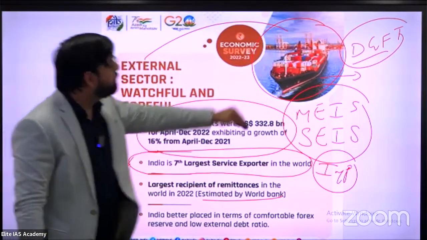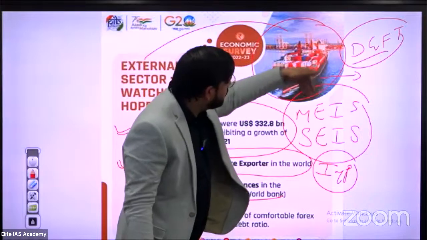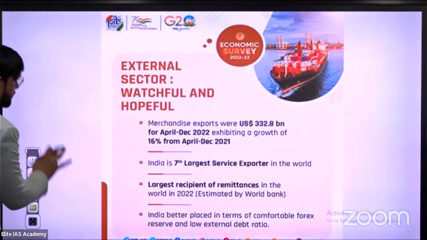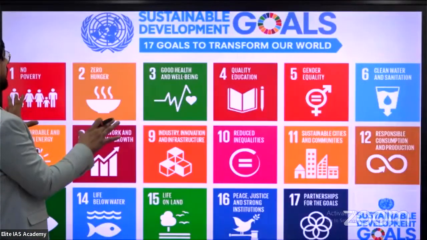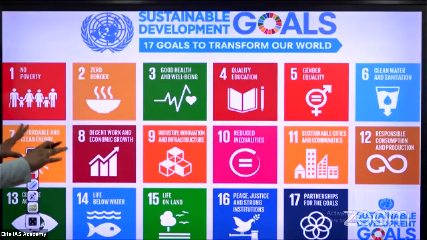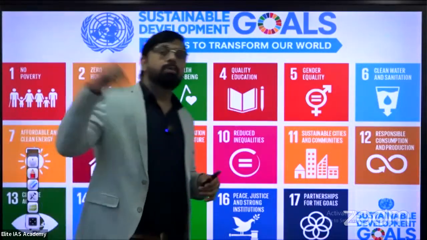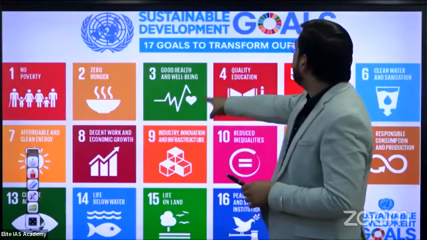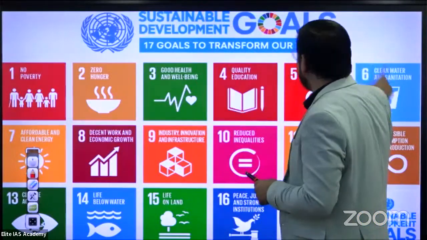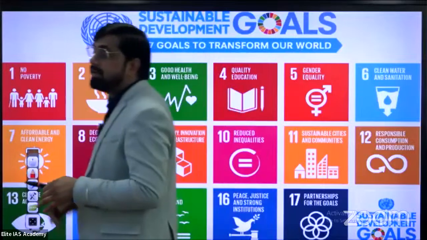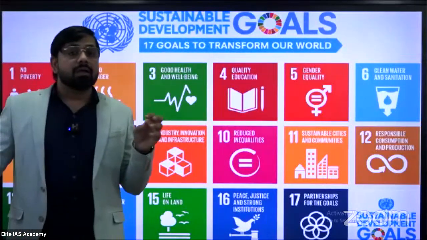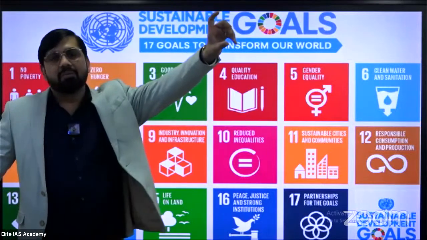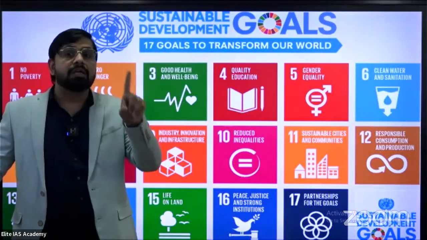Those are the main two schemes: Merchandise Exports from India Scheme and Service Exports from India Scheme. So just see in our next slide, in the last slide, those are the main reasons to fulfil, especially in the global forum, especially for India: no poverty, zero hunger, good health, quality education, gender equality. Those are the main 17 goals. That's why India focuses on its long-term vision, Amrit Kaal, especially 7 priority-based sectors.